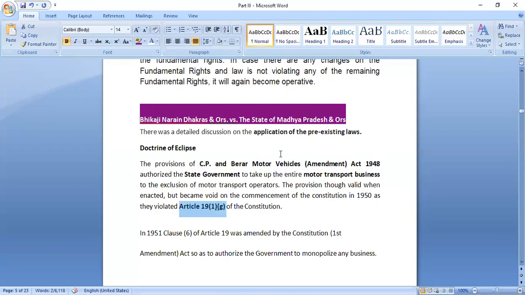So if under this act the state government is restricting individual persons from doing any sort of business in motor transport, it is restricting our right given under 19(1)(g). It is not allowing us to do this particular business. On this ground, this case was filed that it is violating Article 19(1)(g) of the Constitution of India.